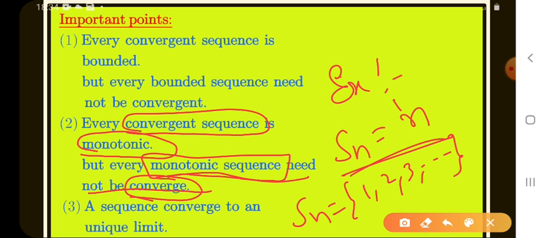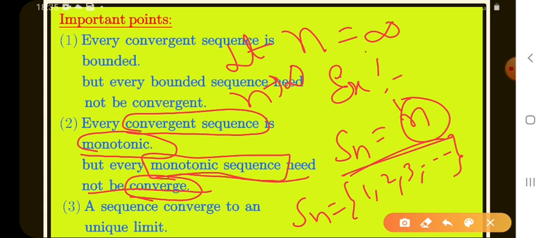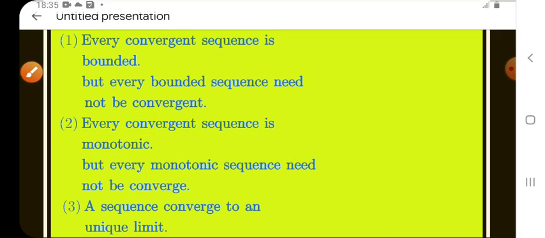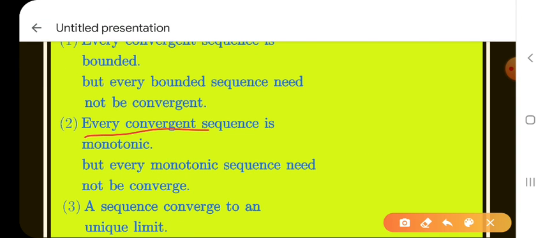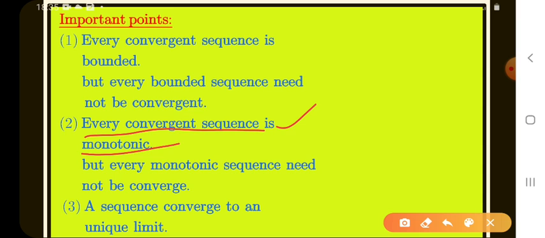To find whether the given sequence is convergent, what do we find? The limit. What is the limit of n, as n tends to infinity? The value is infinity, and infinity means no limit point. So every monotonic sequence need not be convergent. See, every convergent sequence is monotonic, but every monotonic sequence need not be convergent. It may or may not be convergent.